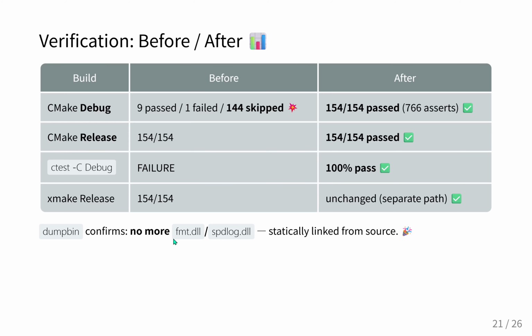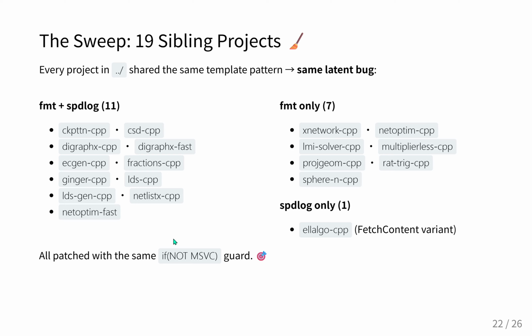Yeah, the presentation notes explicitly list the blast radius. 11 distinct code bases utilize both FMT and spdlog and were susceptible. Right, including projects like SICK-APT-TTT, NATCP, and digraph-XCPP. Yeah, and 7 projects relied on FMT alone, such as xnetwork-cp, and 1 project, allow-go-cpp, utilized just spdlog.